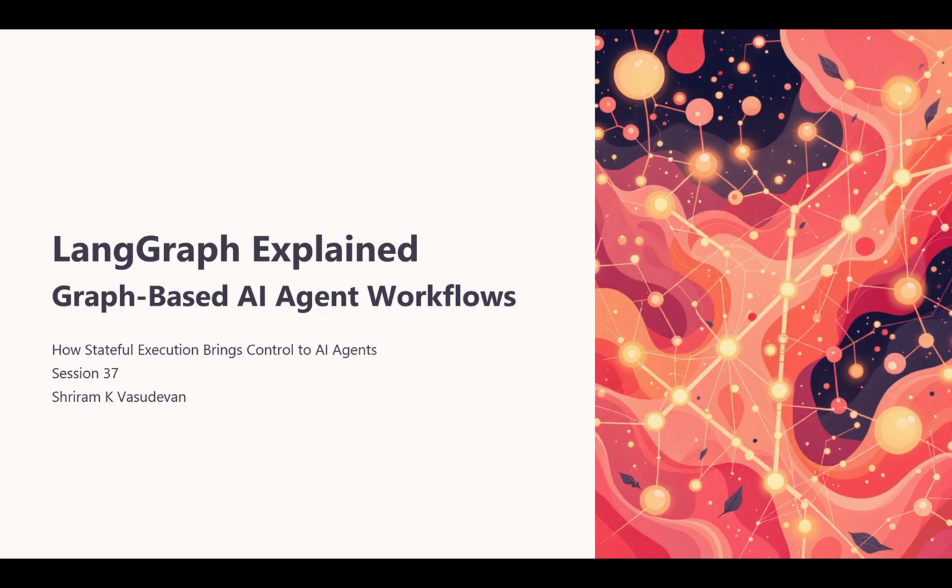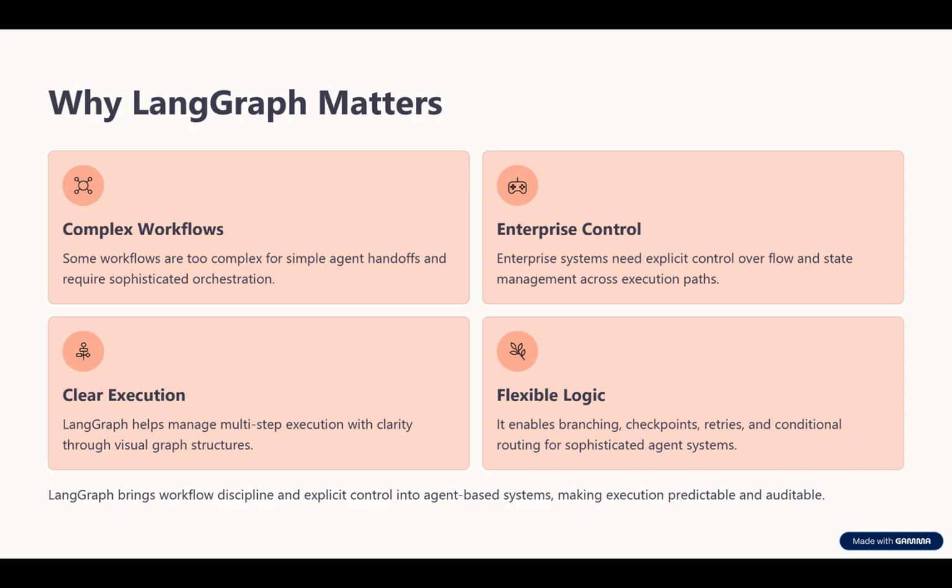It helps us think about execution in terms of states, transitions, branches, retries, and checkpoints. And most importantly, it brings process control into agent design. So, this session is really about understanding how AI agents can be governed like structured workflows rather than only like collaborative teams. Why LangGraph matters?